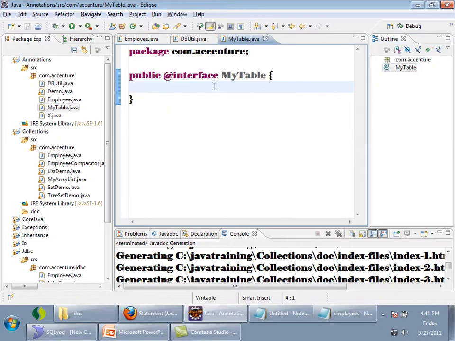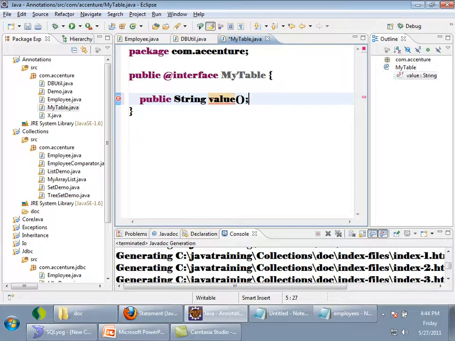Now what I can do is change my annotation like this. I can write public string value. Tell me, is this a method or not? It appears to be a method, but you can access it just like a getter method or setter method. If there is a variable called value, what will be the setter method? Set value. The getter method will be get value.